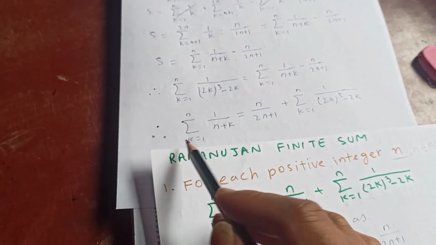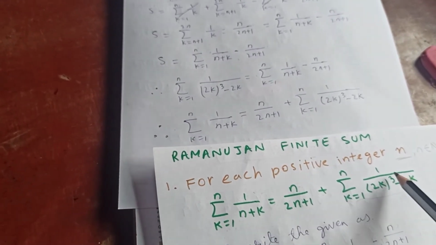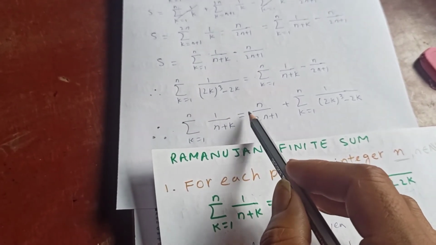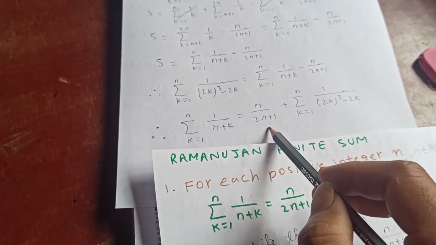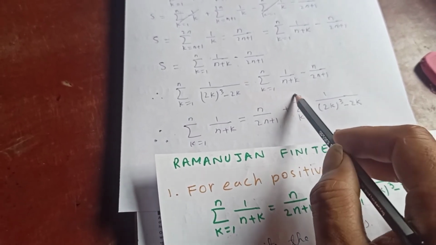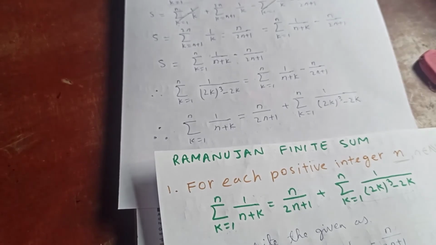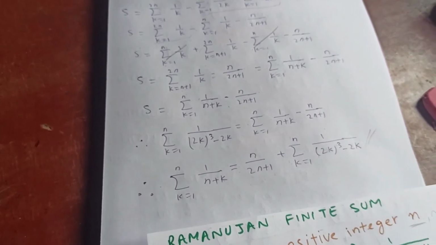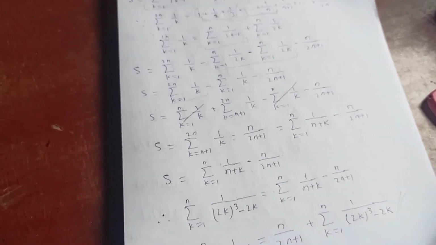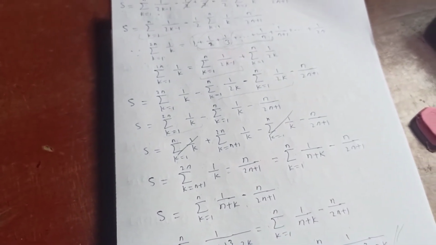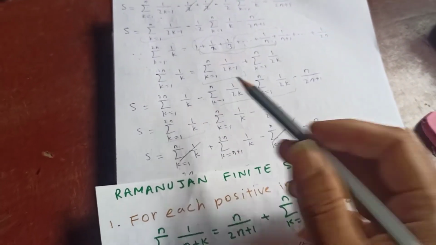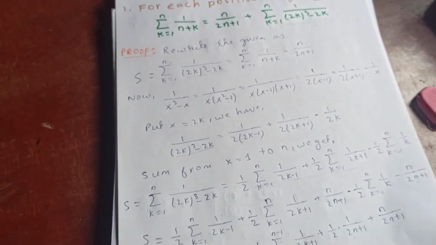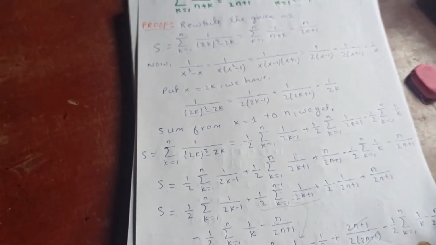Now shifting back, let's keep in this equation: sum from k equal to 1 to n, 1 over n plus k is equal to n over 2n plus 1 plus sum from k equal to 1 to n, 1 over (2k) cubed minus 2k. If you cannot figure it out, then just expand all this sum, then you can understand. So this is how I managed to prove this.